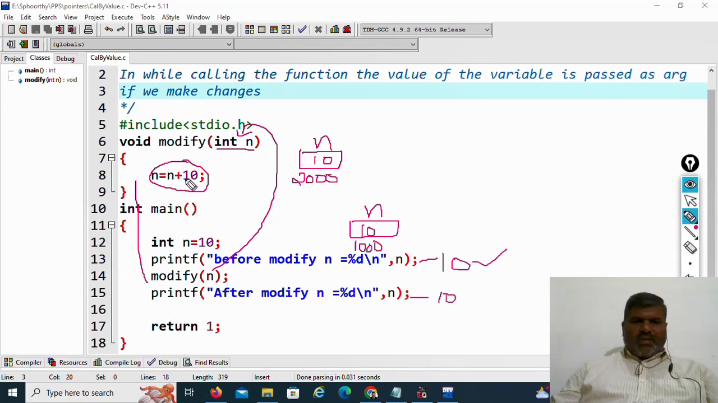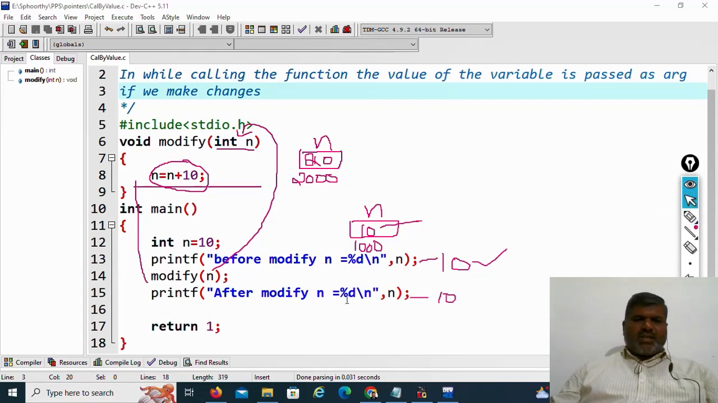Now the statement n plus 10: n means this n, it accesses 10, 10 plus 10, 20 will be stored in this n only. If you display n here, it will display 20. Now when it returns back after modify, what is the value in the n which is local to the main function? 10. So it displays 10 onto the screen. This concept we call call by value or pass by value. If you make any changes in one function, it will not affect other functions.